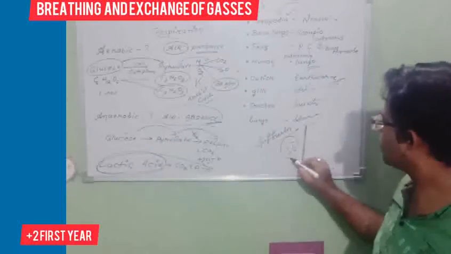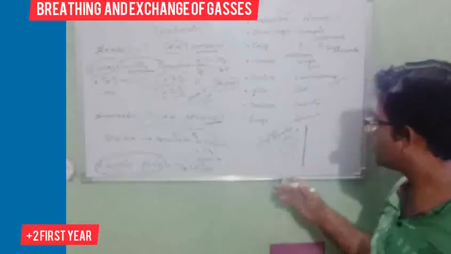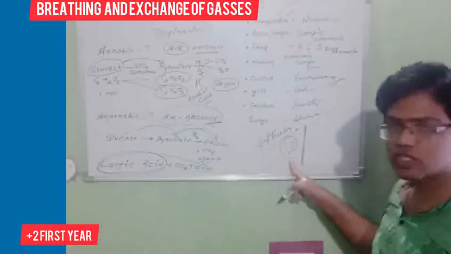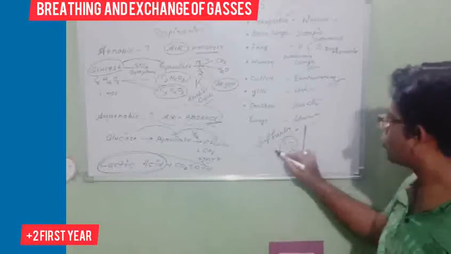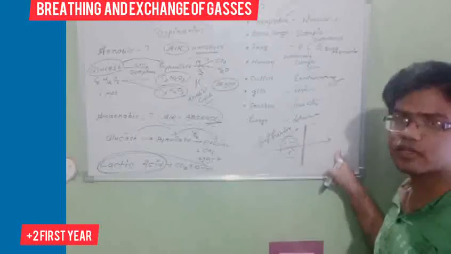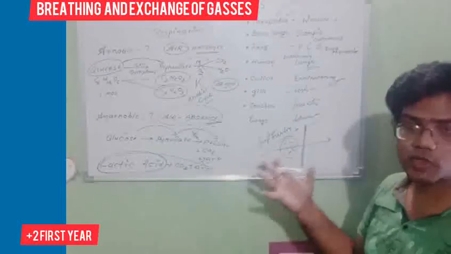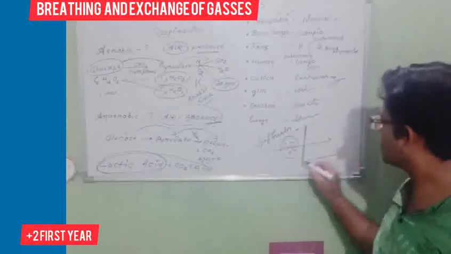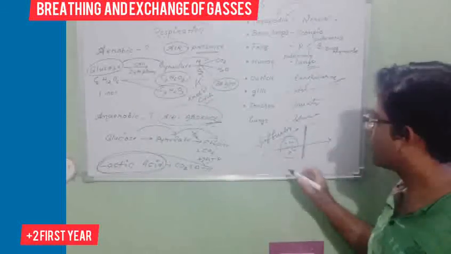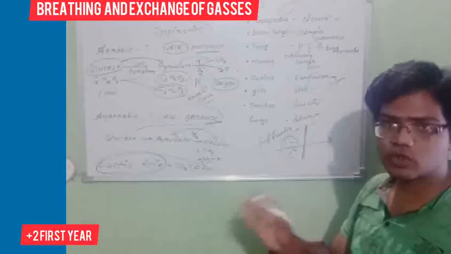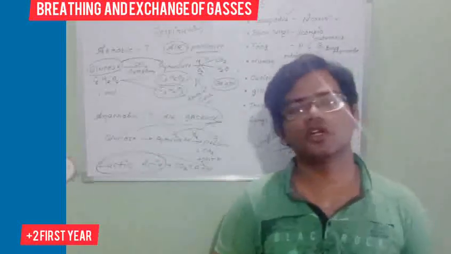Through this membrane, suppose on this side gaseous molecules are present in a high pressure zone, meaning a very high concentration of gaseous particles. But on the other side, gaseous particles are present in very low amounts. So movement will be from that side to this side. Yes or no? This is known as diffusion. If more gaseous particles are on the other side, then movement will be from this side to that side. If water particles move from high concentration to low concentration through a permeable membrane, then that is called osmosis.